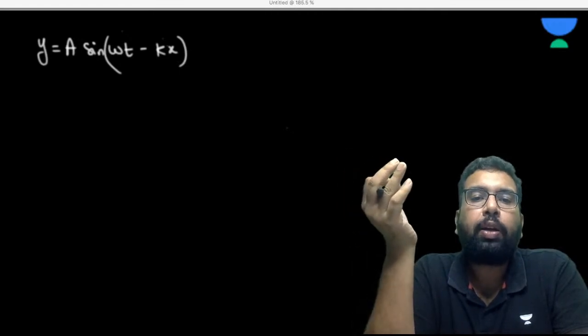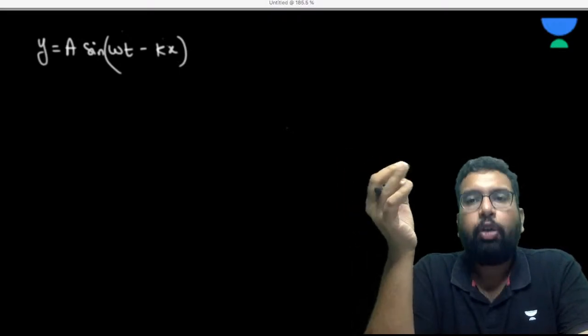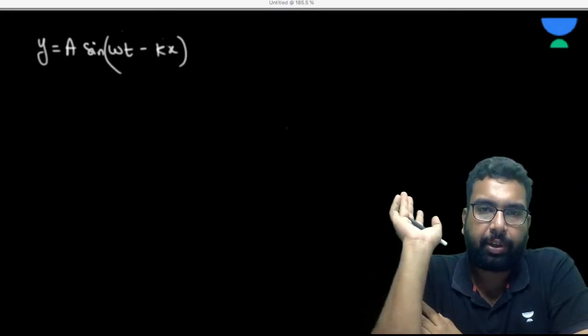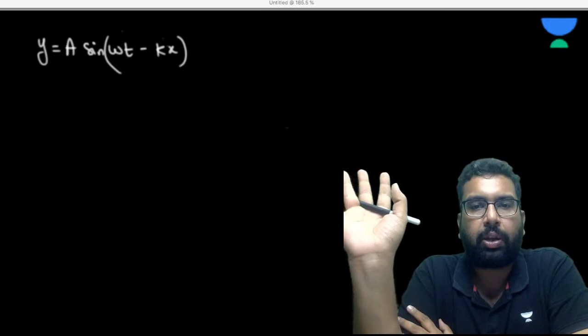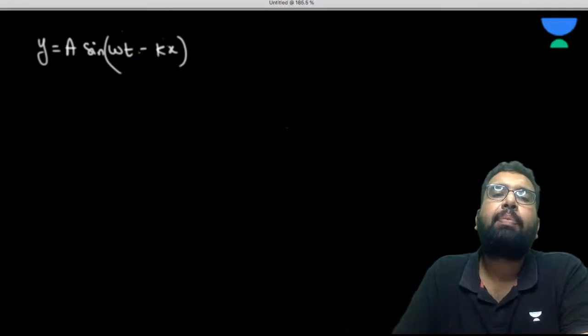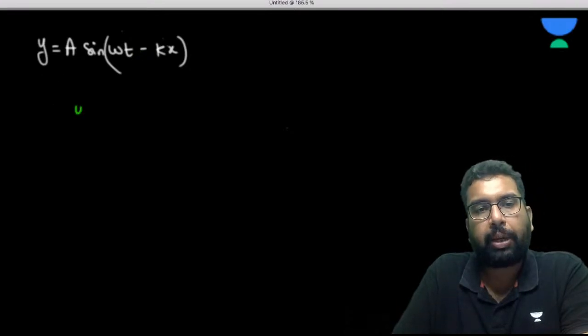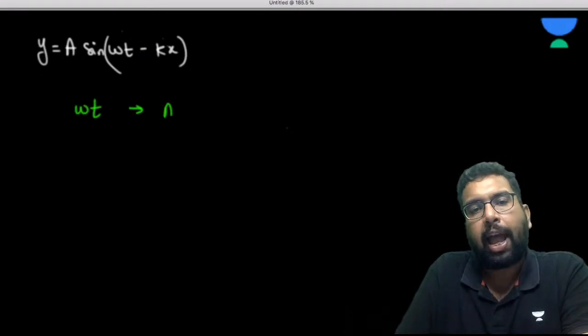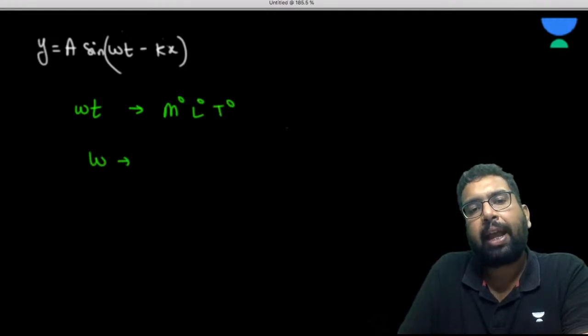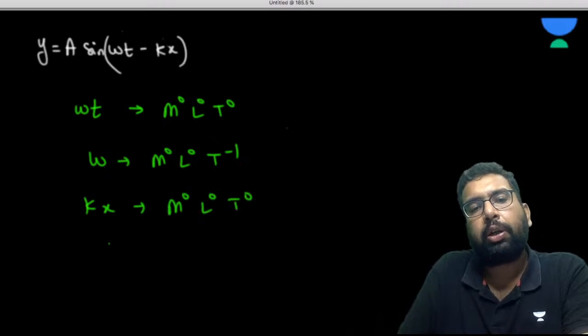So these are the only quantities which have units but do not have any dimension. Unit होता है, dimension नहीं होता है. So these two are angles only, and when they are angles only, they are dimensionless. So the dimension of omega t is M0 L0 T0. So omega is going to be M0 L0 T minus 1. Similarly, for this kx, what is the dimension, sir? M0 L0 T0. So what is the dimension of k?